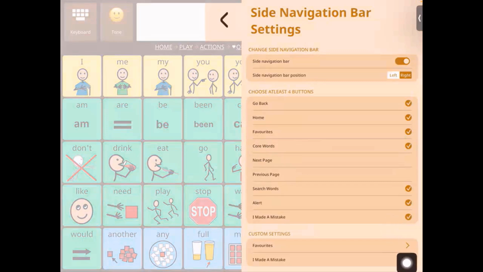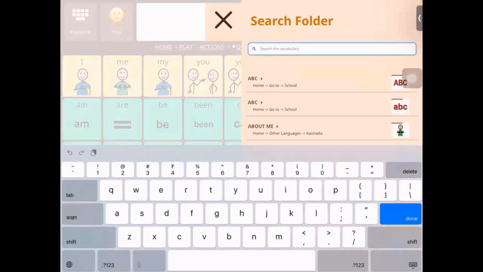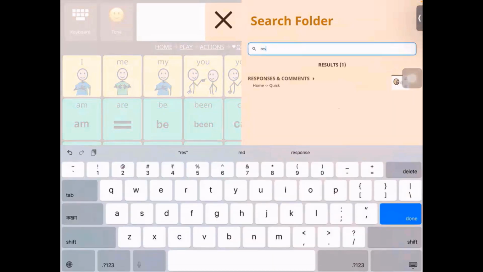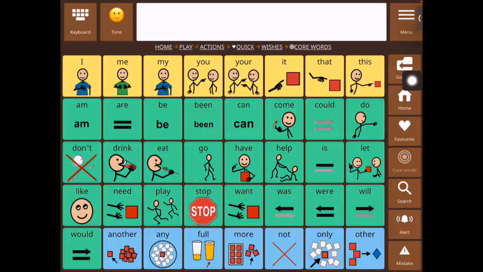So the I made a mistake button can be customized, and as I said before, favorites also can be customized. So favorites as a default is set to the quick folder, but we can change that. So let's say a frequently used folder for me is responses and comments. I want to have faster access to that folder on my home screen. So if I go to change folder, I say responses and comments, I select, and then now this is selected, right?